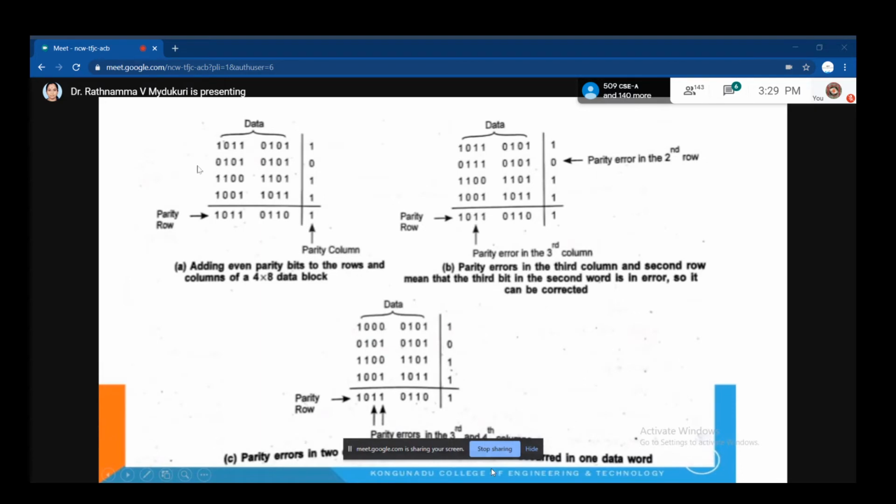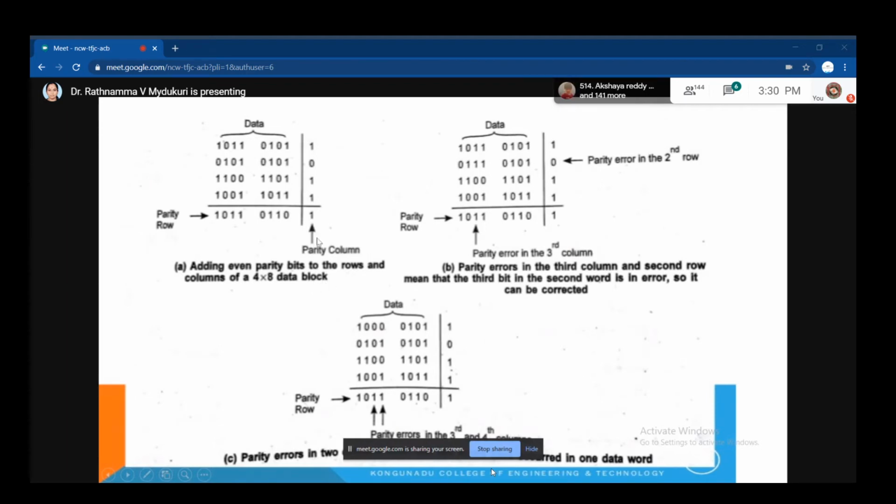We call this a data block. The size is what? 4 by 8. 4 by 8 means 1 2 3 4 rows, and 8 means the total number of bits present in each block is 8. So it is a 4 by 8 data block.